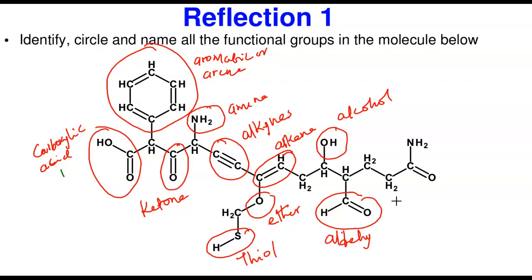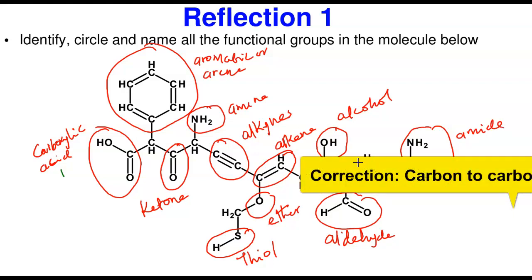Aldehydes. Aldehyde functional group. And then the next one, I think this is going to be the last but not the least. We don't see anything here. This becomes an amino group attached to a carbonyl carbon, which is the amide functional group. And some students may want to even give me carbon to carbon double bond.